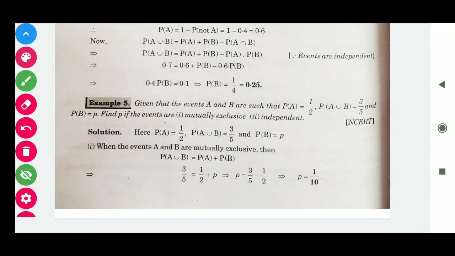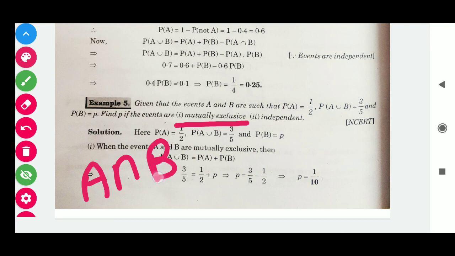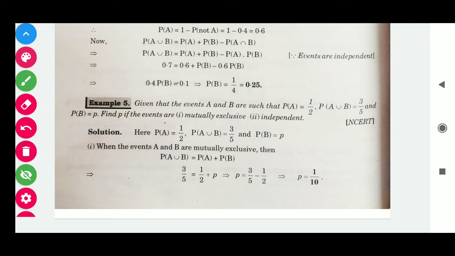Now we have question number 5. Students, first of all you should know what mutually exclusive means. Mutually exclusive means that the intersection is 0. When two events A and B don't have any common value, then probability A intersection B is 0. So here, given that the events A and B are such that probability A is 1 by 2, probability A union B is 3 by 5 and probability B is P. Find P if the events are mutually exclusive.